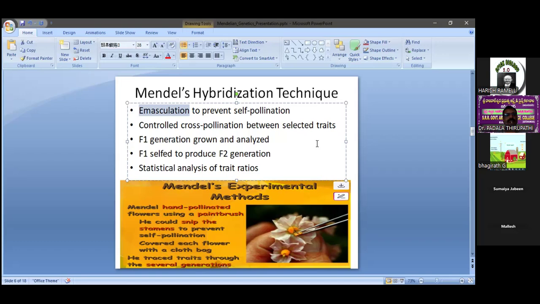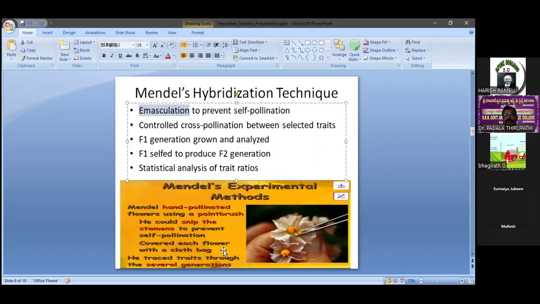After that, we select the pollen. We can see here, Mendel pollinated flowers using a paintbrush. He cut the stamens to prevent self-pollination and covered each flower with a cloth bag. That is nothing but bagging. In this way, first we get the first generation, the F1 generation or first filial generation.